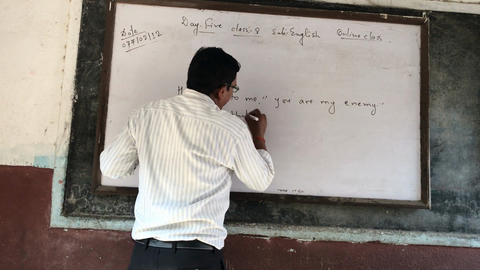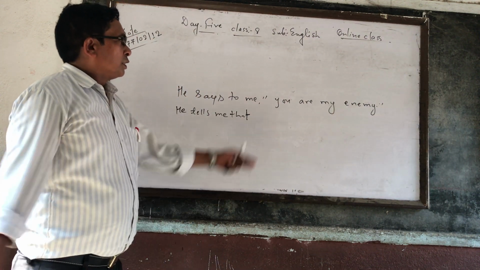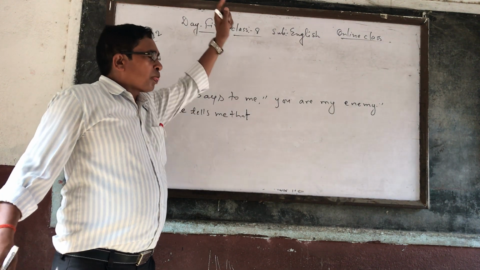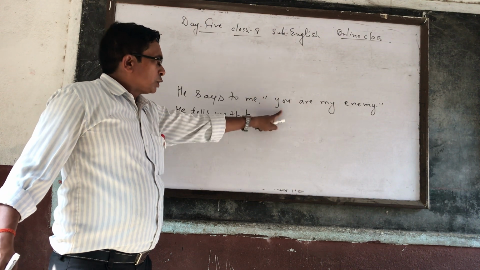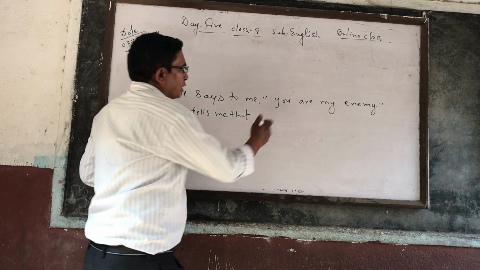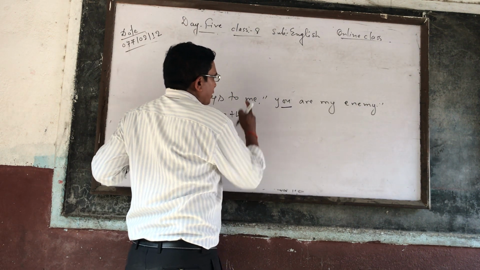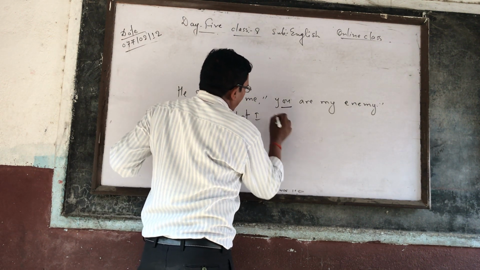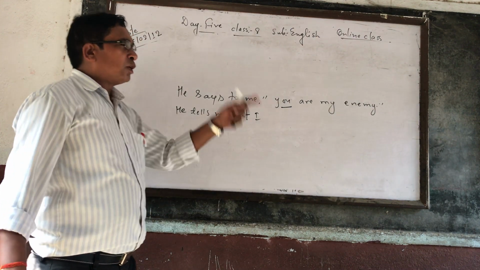He tells me that you. Second person, it means O upon 2. So the second person should be changed according to the object of the reporting verb. So you is subjective case, that's why the subject of me will be I. Now the matter is about the tense.